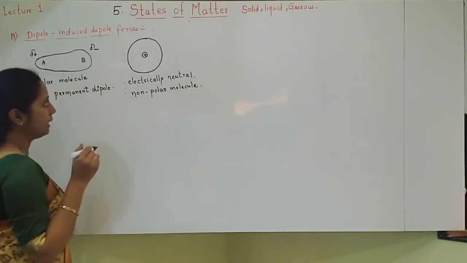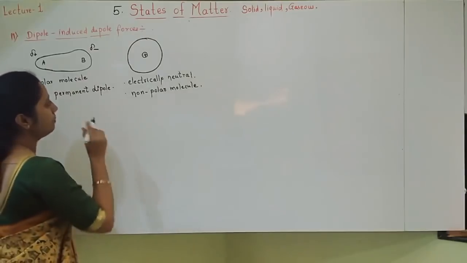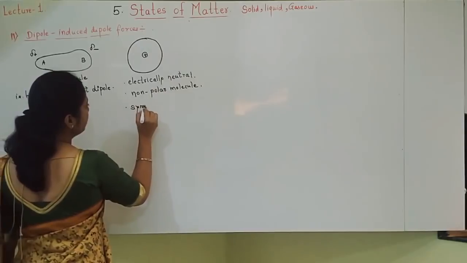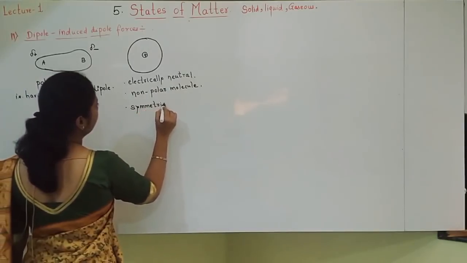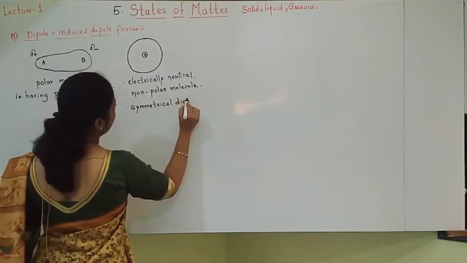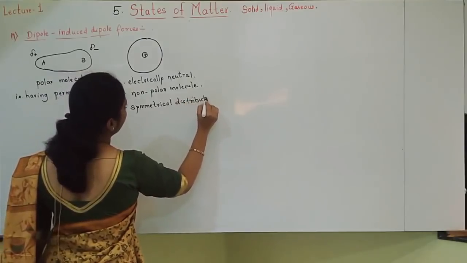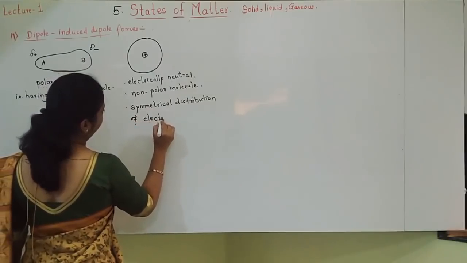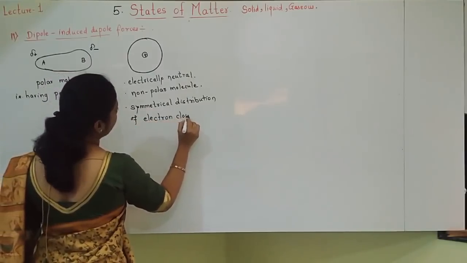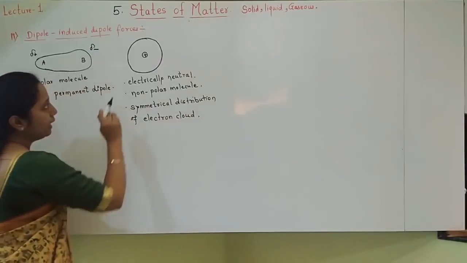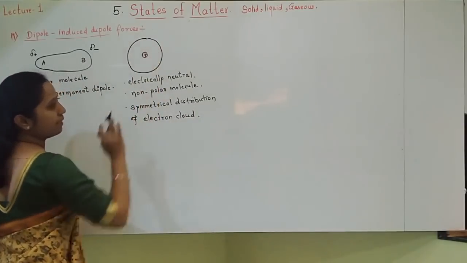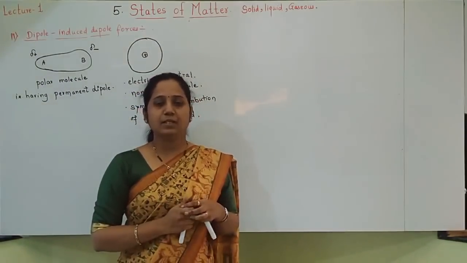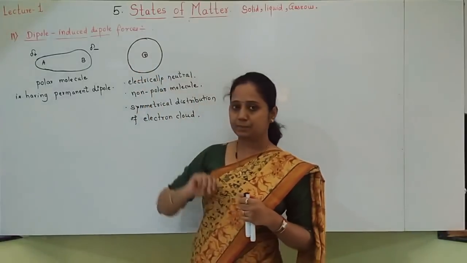Okay. Or there is a symmetrical distribution of electron cloud. Electron cloud is symmetrically distributed, undisturbed, everywhere equally distributed. Such a molecule is there, opposite.